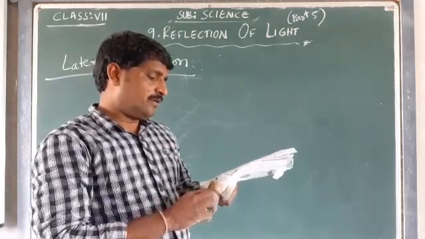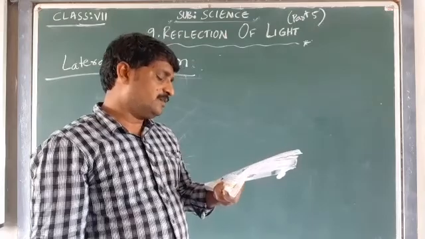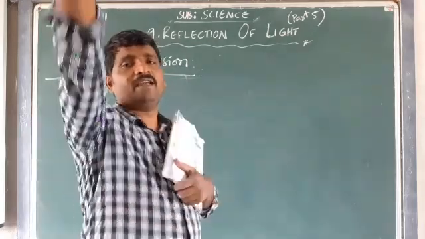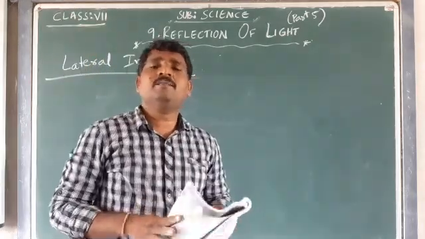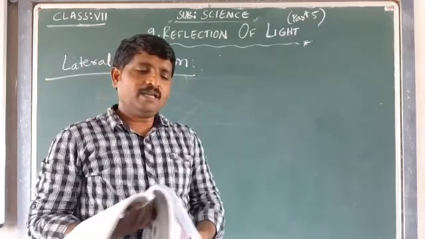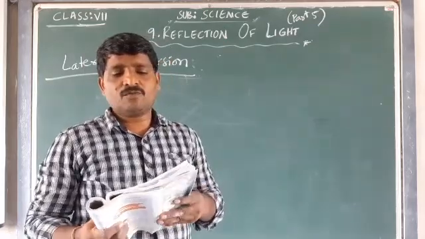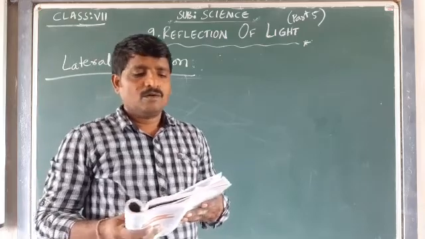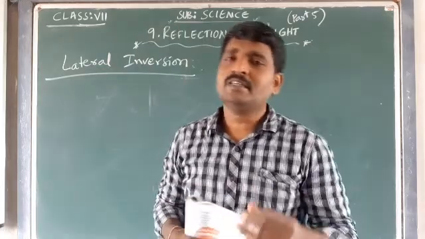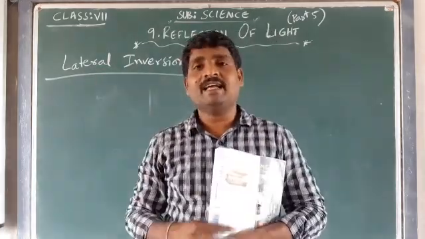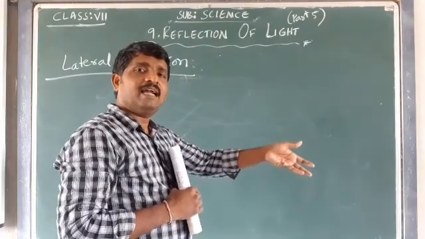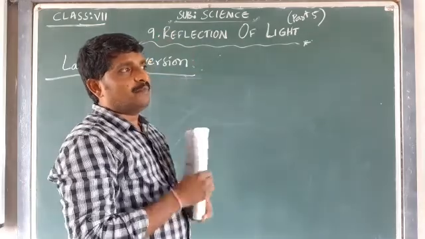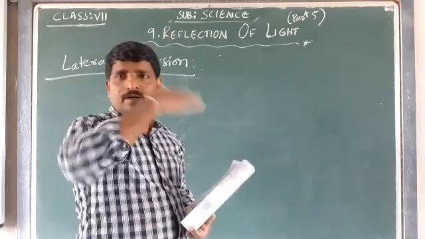Raise your right hand in front of the mirror as shown in figure number 12. Which hand of your image appears to be raised? If I raise the right hand, which hand of the image is going to rise? To make your image comb hair with the right hand, what will you have to do? I have to comb with the left hand. If I comb with the left hand, my image will comb with the right hand.